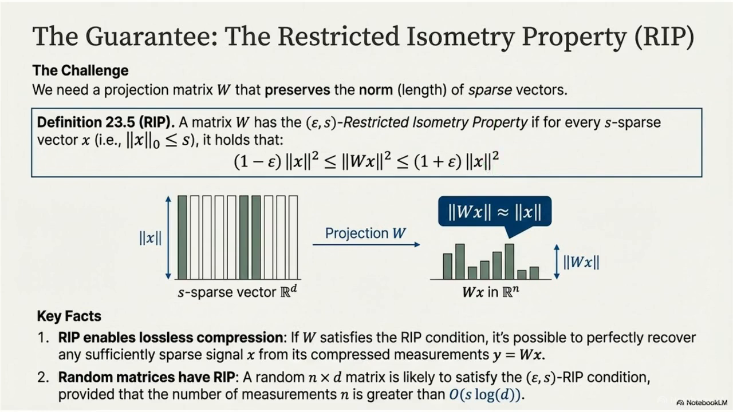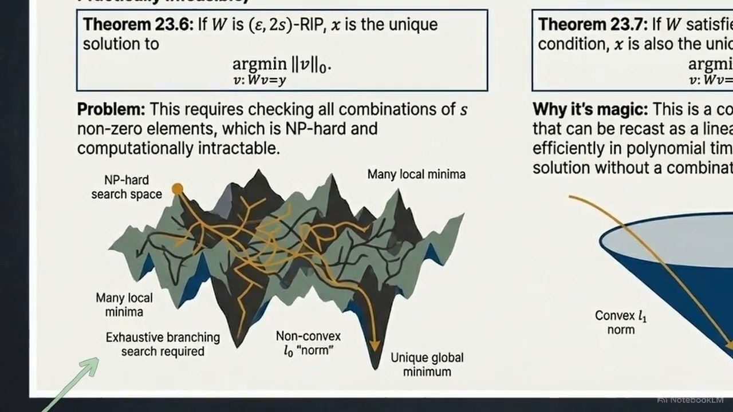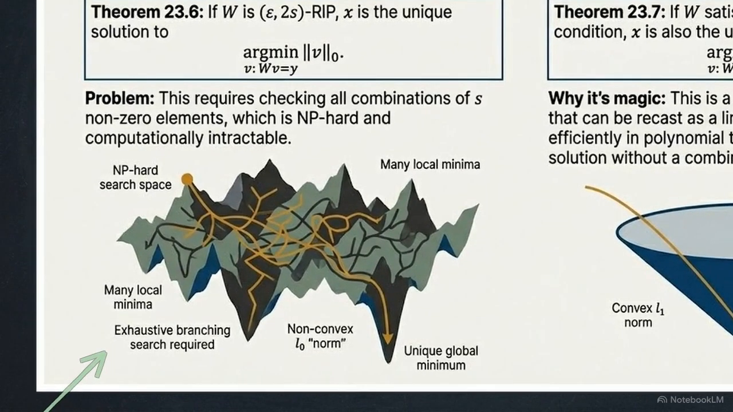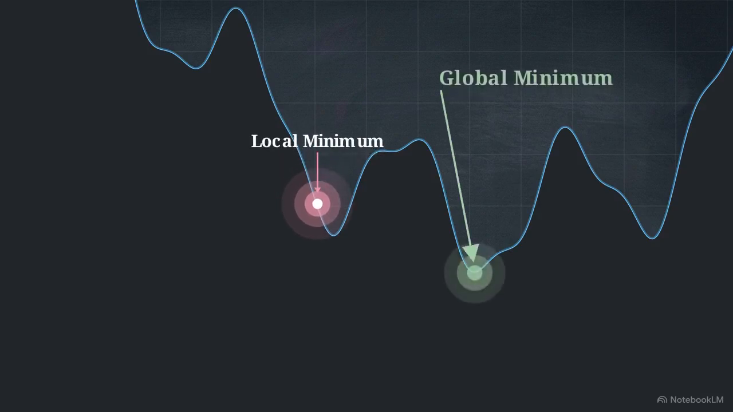If the RIP condition is met, it enables lossless compression. We can perfectly recover the original signal from a limited number of measurements. The challenge is the reconstruction. Finding the sparsest signal via L0 minimization, shown here under possibility 1, requires an exhaustive search of all combinations, which is an NP-hard problem. This search space is like a jagged mountain range. A standard algorithm attempting to find the lowest point will likely get trapped in a local minimum long before it finds the true global solution.